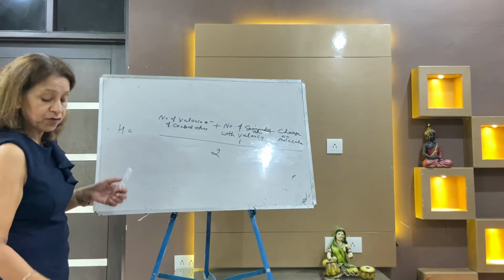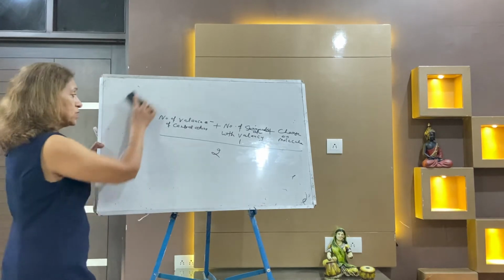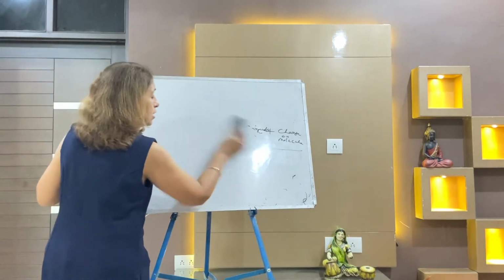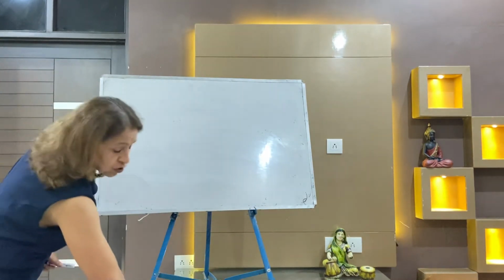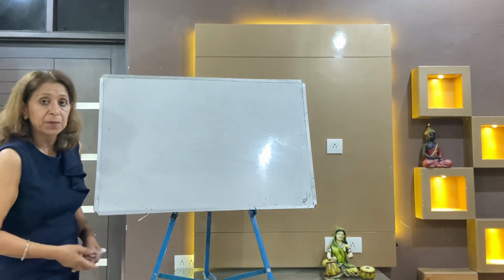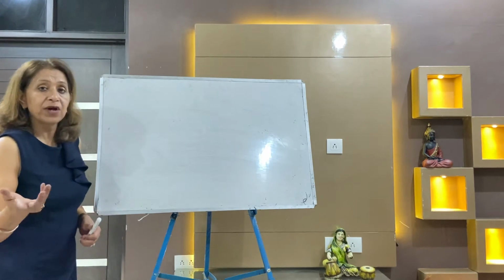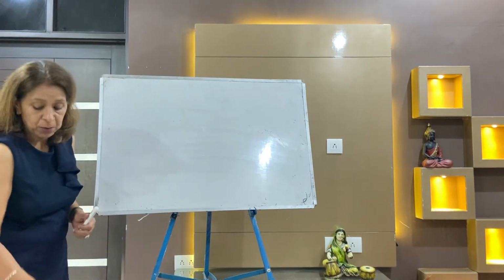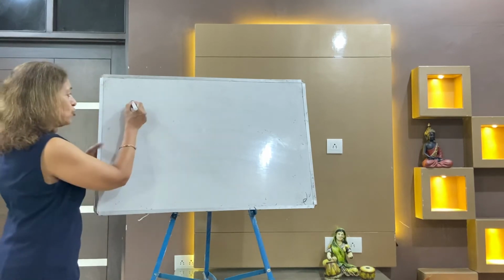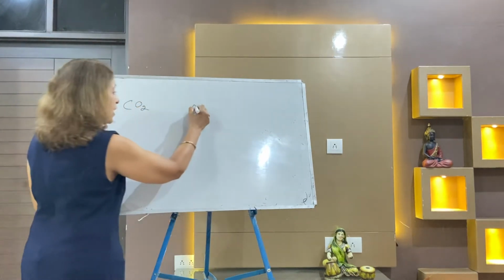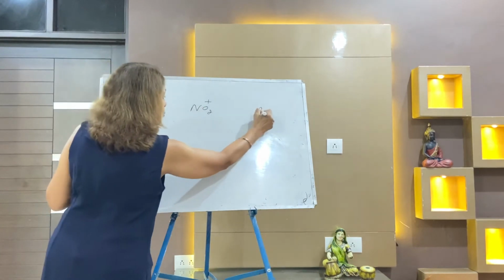Now I am taking a lot of examples, and you can use the same formula in VSEPR theory and in hybridization. The same formula you can apply in both. For the shape of the molecule, you can take VSEPR theory, from which you can easily know how many lone pairs and bond pairs there are. Now I am taking a few examples. Write down the examples: carbon dioxide, NO2 plus, and N3 minus.